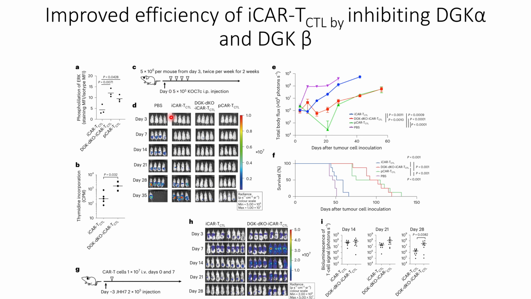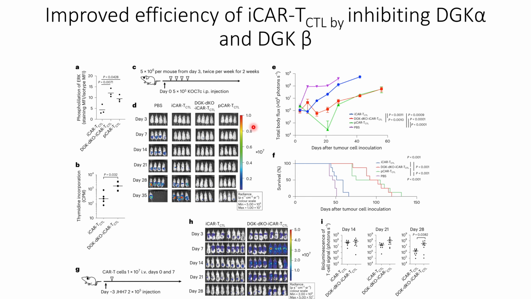Thereafter, they wanted to check its efficiencies against the tumors, so they did it using three different conditions. First, they used the iCAR-TCTL that they used in the previous studies, then the modified one in which the DGK kinase is knocked down, and then they compared it with the CAR-Ts that are formed from PBMCs. They are able to see the tumor suppressions work well in the DGK knockdown and the primary CAR-T cells from PBMCs, whereas they are able to see the signals for the tumors in the iCAR-T and the control, that is PBS.